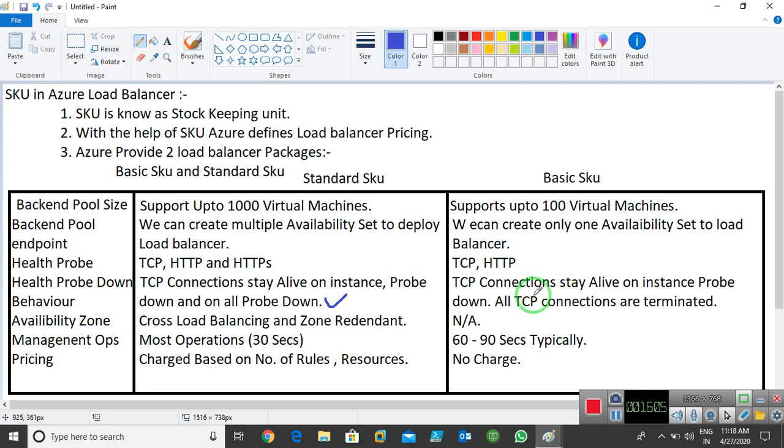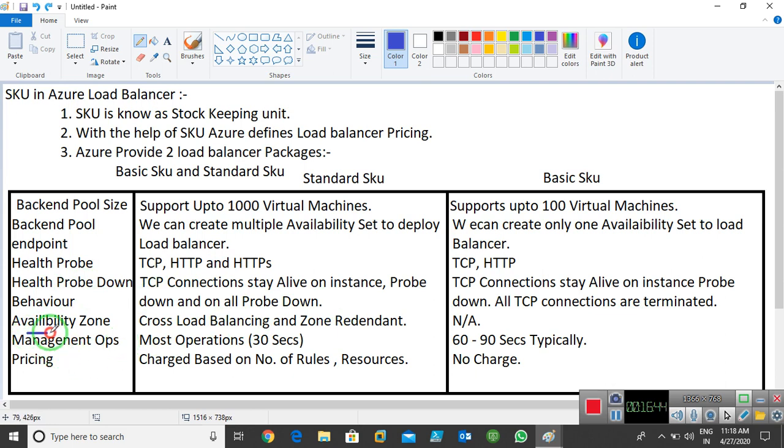But in basic, if all your virtual machines in the cluster are down, okay, so all TCP connections are terminated at that point. Okay, in standard the connections are not terminated, it still waits. But in basic load balancer, or you can say in basic SKU, all connections are terminated. Once your cluster is down, or once your availability set is down, all connections are terminated in basic. Okay, so that is the behavior difference between standard and basic SKU.